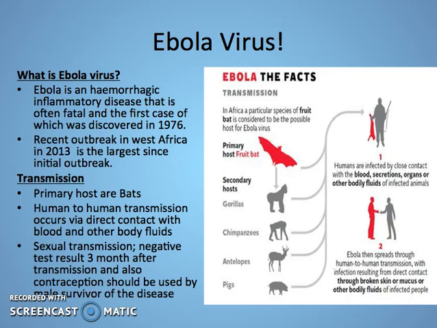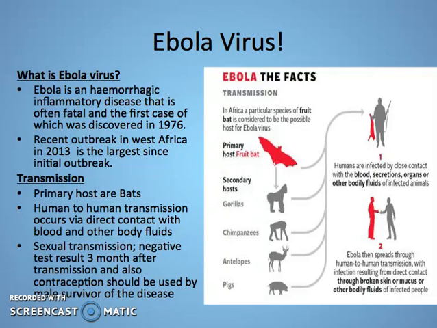Ebola virus is a serious hemorrhagic inflammatory disease with a high mortality rate when left untreated. The first case was reported in 1976 in 2 locations simultaneously, in South Sudan and Democratic Republic of Congo near the Ebola River, where Ebola virus gets its name. The biggest outbreak since then has been in 2013, which happened in West Africa, with most cases being present in Guinea, Sierra Leone, and Liberia.